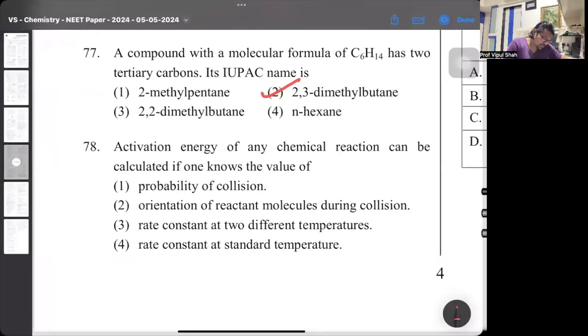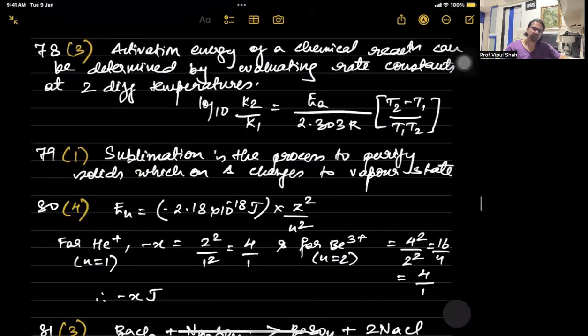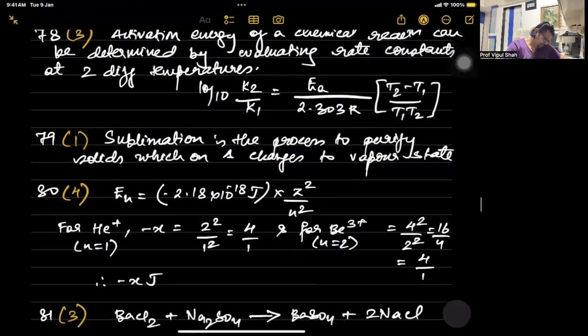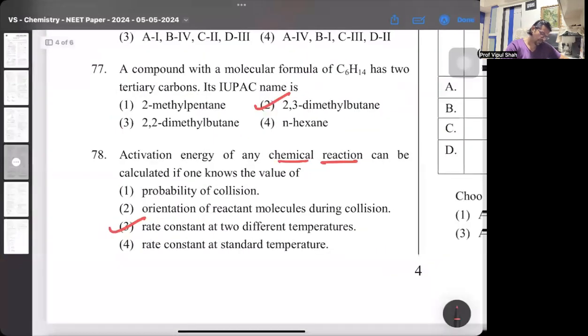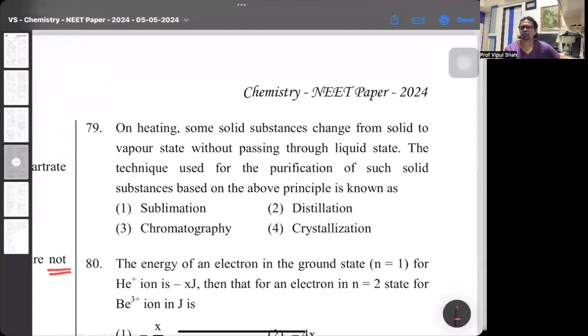activation energy of any chemical reaction can be calculated by. Now, the chemical reaction is with respect to rate constants at different temperatures. So 78 is 3. That's the Arrhenius equation formula that we have. Then 79. On heating, some solid changes from solid to vapor without passing through the liquid state. So this technique of purification of a solid directly into gas is nothing but sublimation.